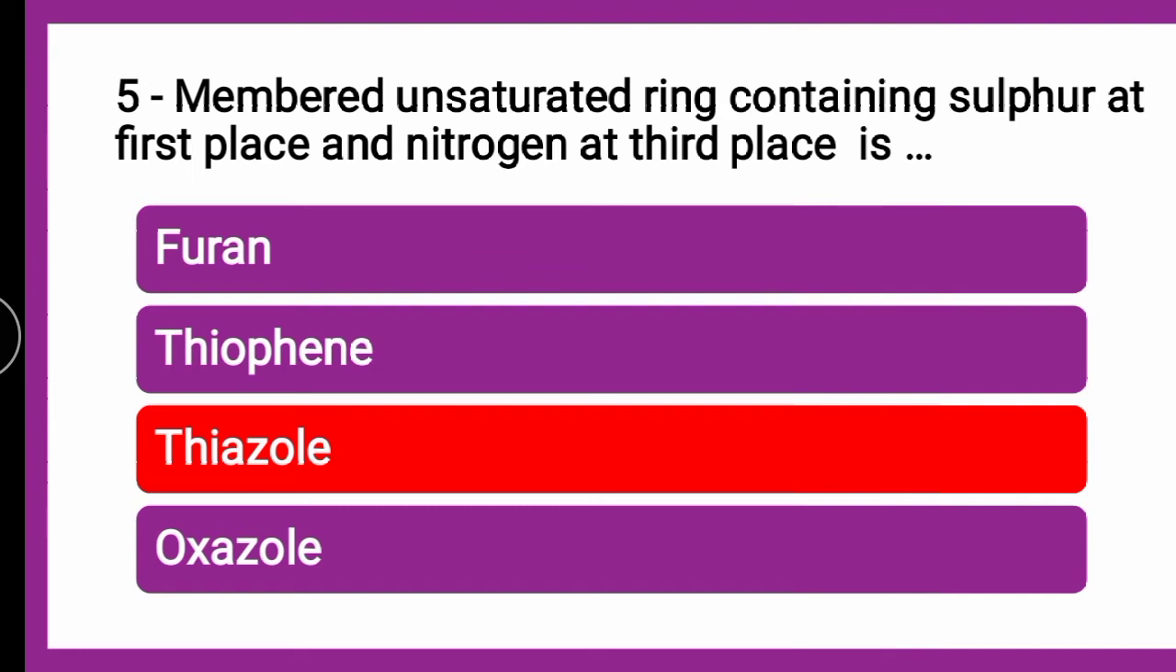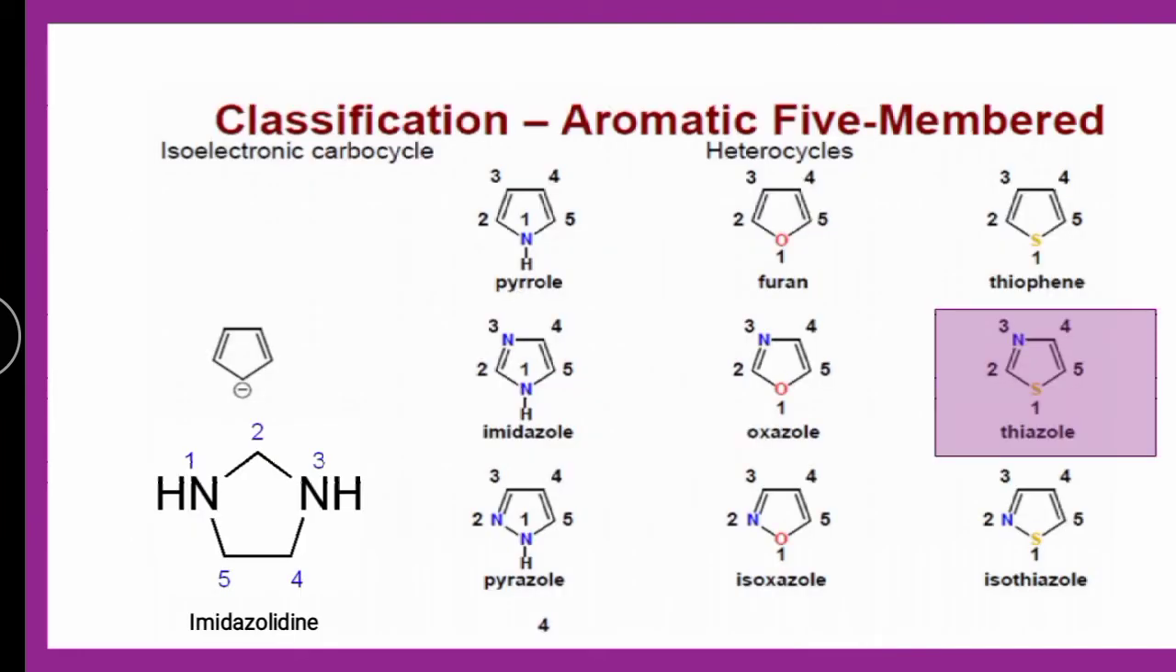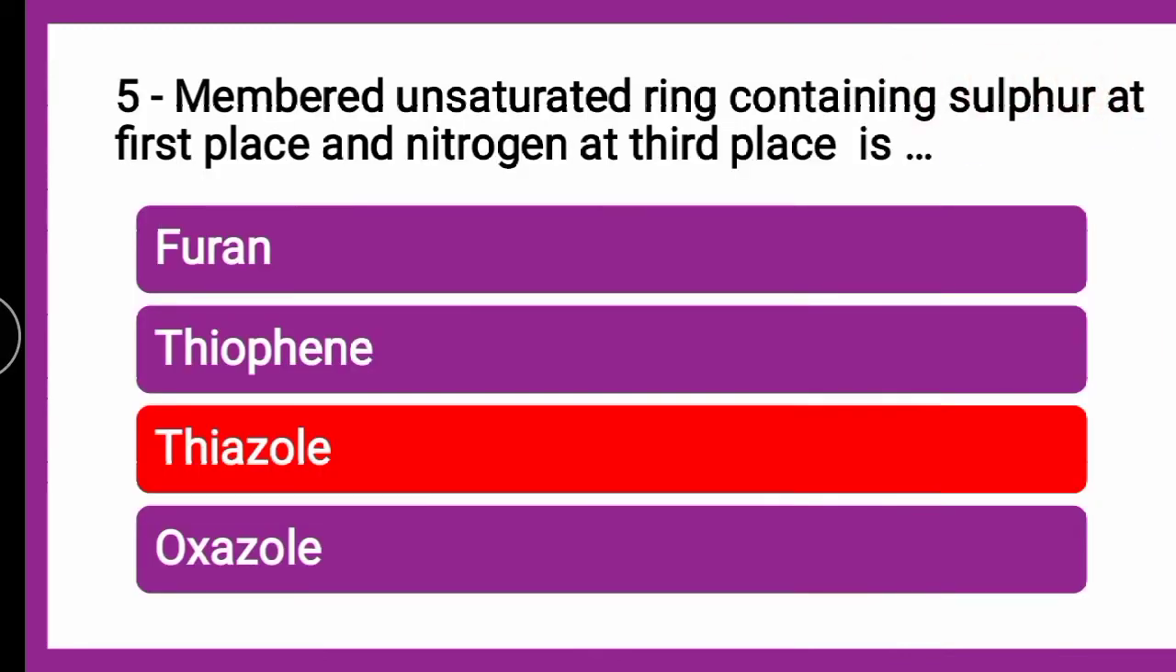So it is thiazole. If you look into the structures, it belongs to the series of sulfur. Sulfur at first position and nitrogen at third position, so this one is nothing but thiazole. And when it comes to iso, nitrogen is always at second position. So this thiazole contains sulfur at first and nitrogen at third place.